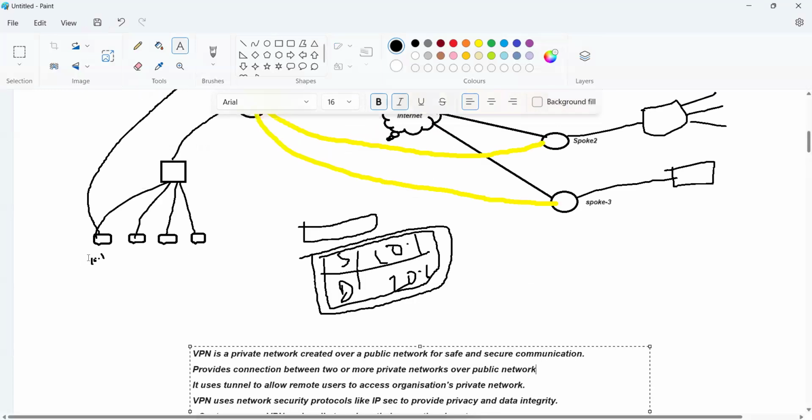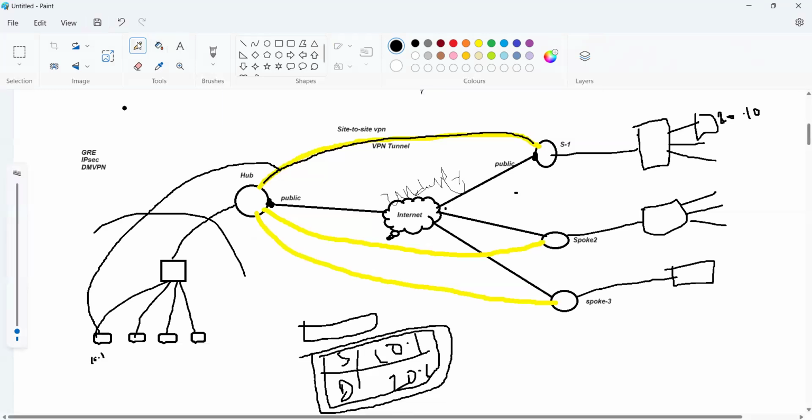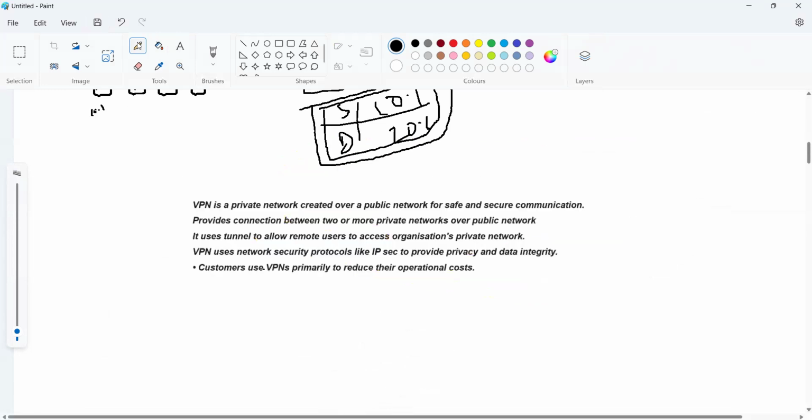So this is one of our LAN networks, and this one is a LAN network. This is a LAN network. These all are LAN networks. LAN to LAN communication will happen with the help of VPNs. It uses a tunnel to allow remote users to access the organization's private network.